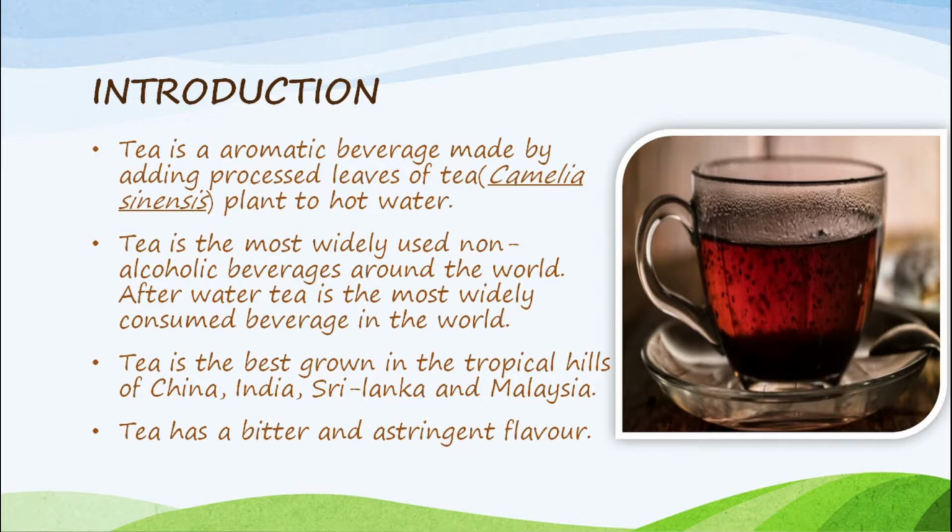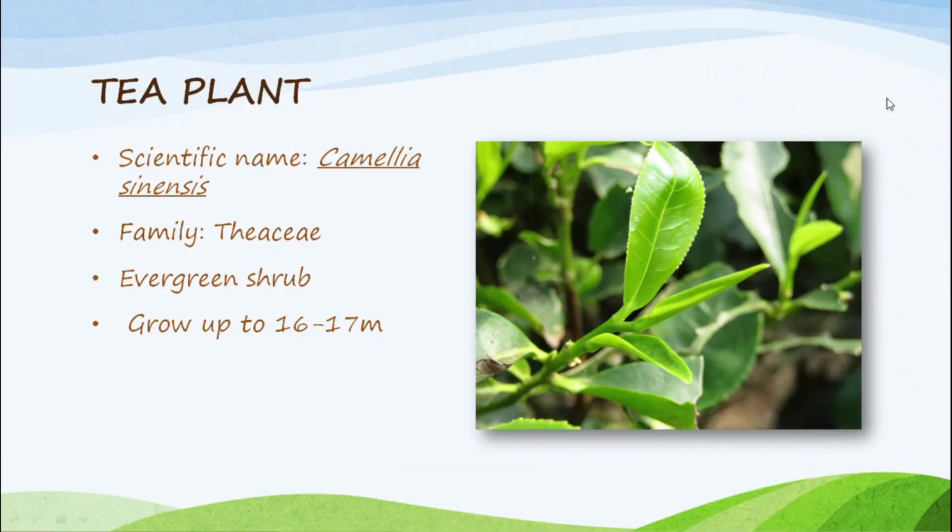Tea is best grown in tropical hills of China, India, Sri Lanka, and Malaysia. Tea has a typical bitter and astringent flavor. Next, tea plant. The scientific name of tea plant is Camellia sinensis, family Theaceae. It is an evergreen shrub and it grows up to 16 to 17 meters. Tea plants can only be grown where frost is totally absent and where temperature never gets too high.